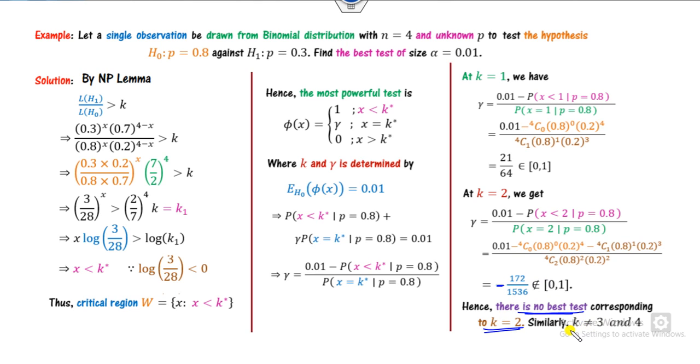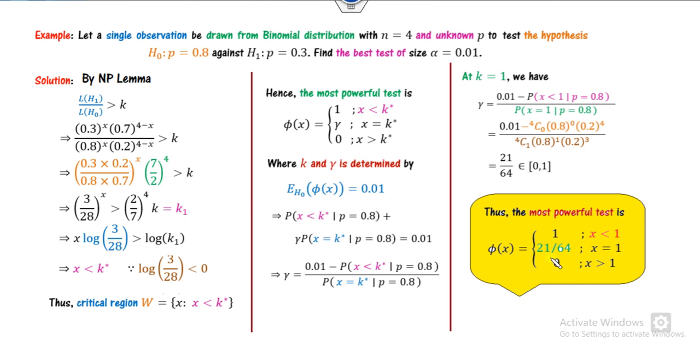Similarly, you can check that k equal to 3, k equal to 4 can never be true for the gamma. It's quite obvious that when k is less than 3, this part will be negative again. So therefore, only the value of k is 1. So I can substitute k as 1 here, and the value of gamma in here. You can get the most powerful test, this one. This is the way you can solve the discrete problem.